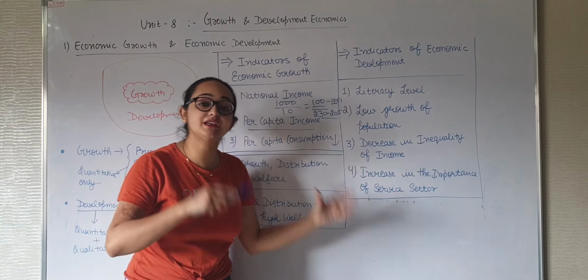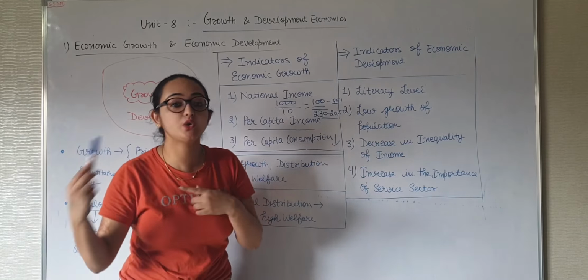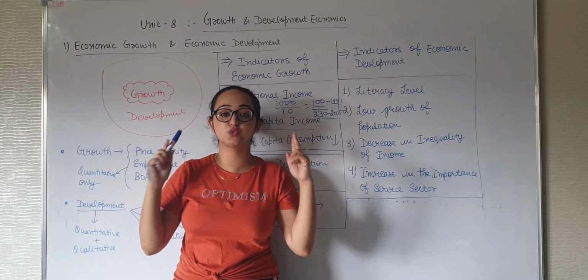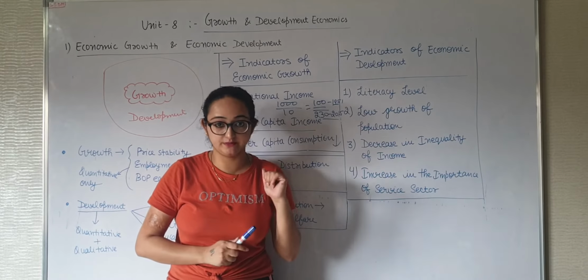So if growth is taking place and distribution of income is equal, we can say welfare is going on in the economy. But if unequal distribution is present in the economy, that means the gap between rich and poor is widened and the welfare of the economy is suffering.